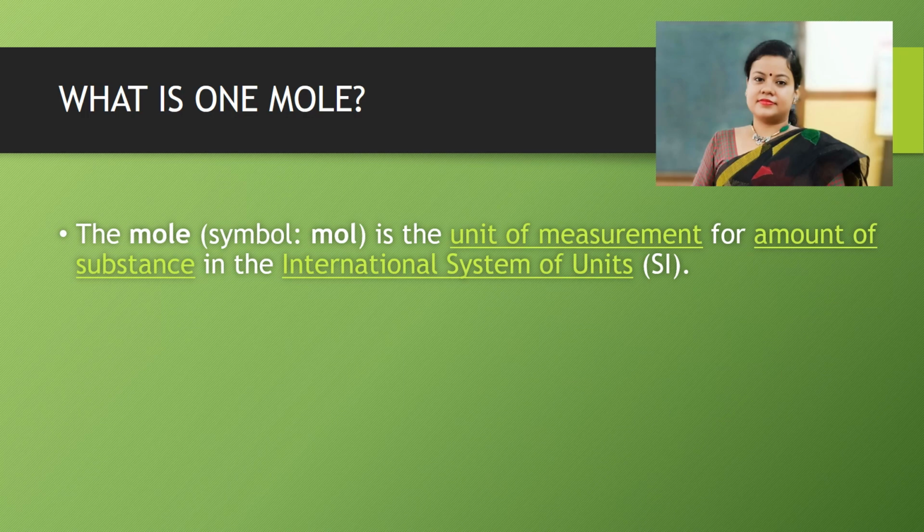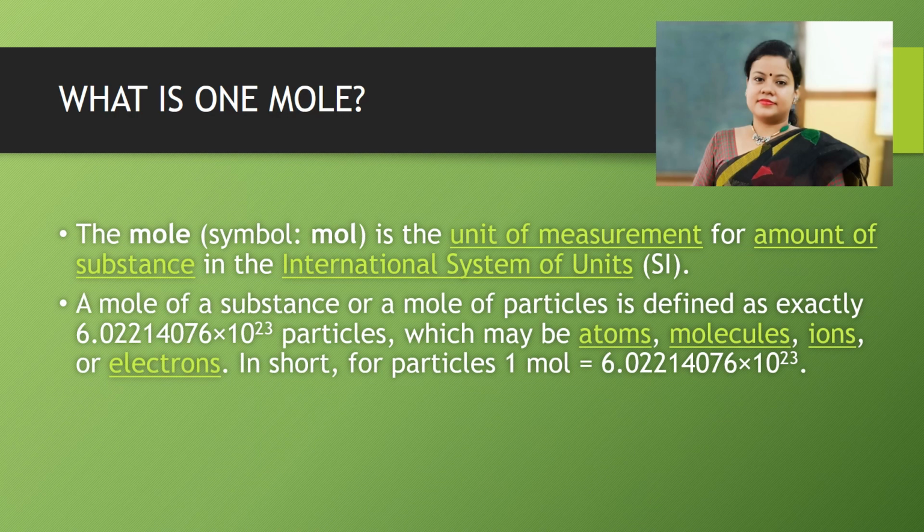It may be 12 bananas, it may be 12 chocolates or anything. Simply 1 dozen denotes the number 12. Likewise, according to the International System of Units, 1 mole is 6.022 into 10 to the power 23 number of particles. It may be atoms, molecules, ions, electrons, anything.